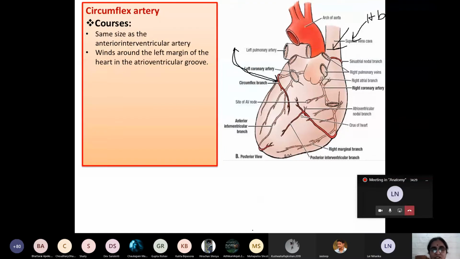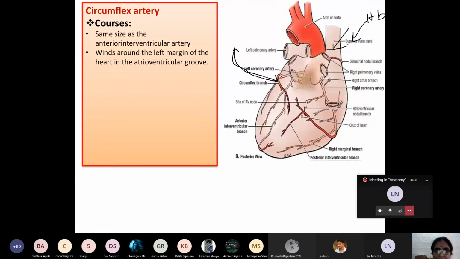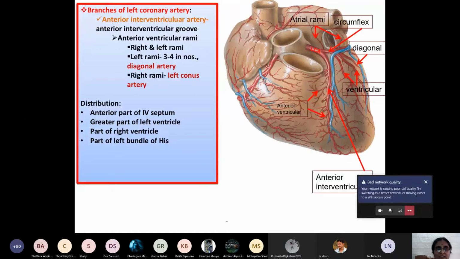So what is the short course of the circumflex artery? The short course is around the left, then it comes to lie in the left posterior part of the coronary sulcus and provide the branches. Now let us go to the branches of left coronary artery.